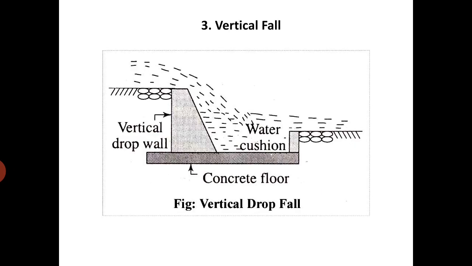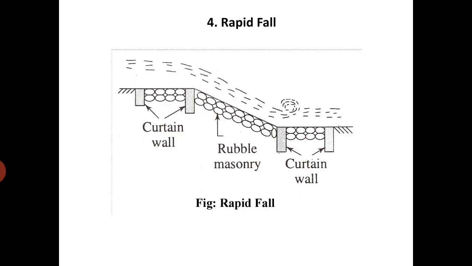Next, vertical fall. We can directly drop the water from some height onto a concrete floor, and the concrete floor is constructed to prevent erosion of the canal bed. Also we can store some tail water at the downstream side. Next, rapid fall. Here we construct a sloping structure and flow the water on it.